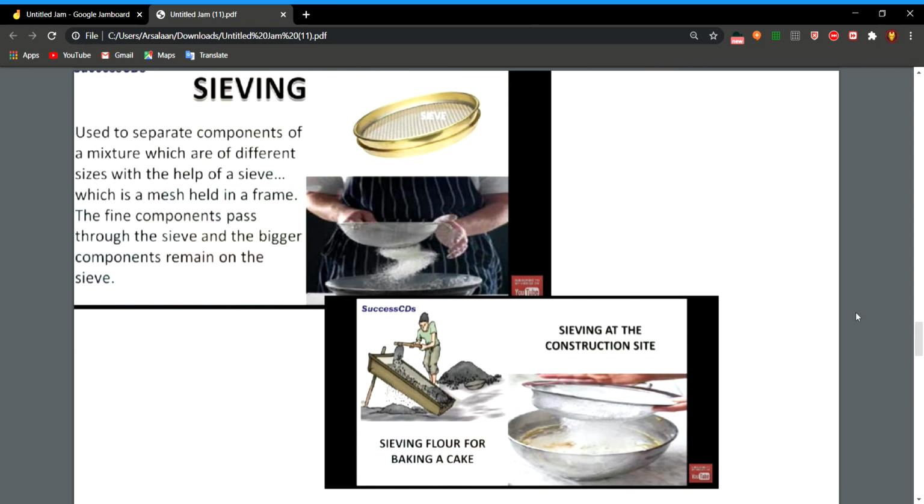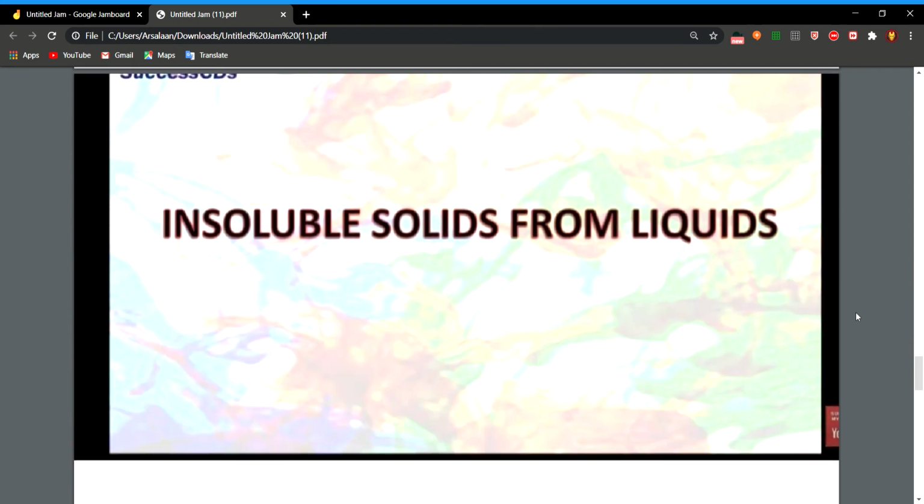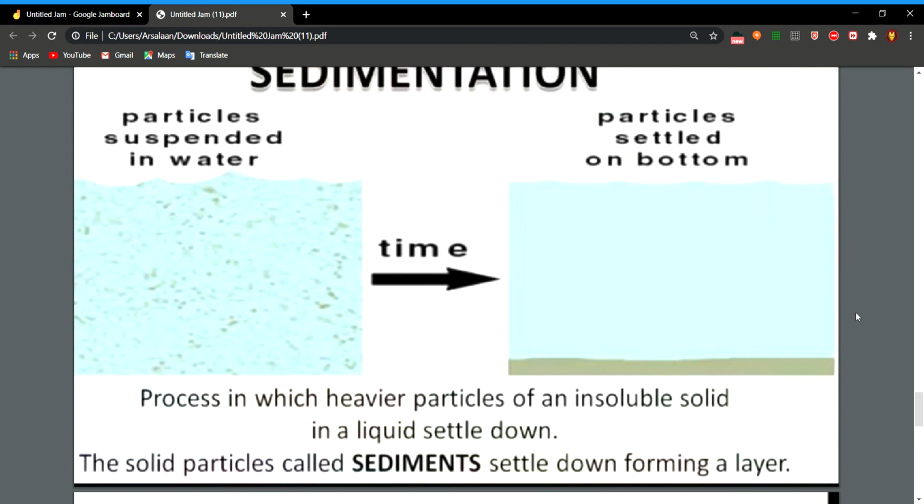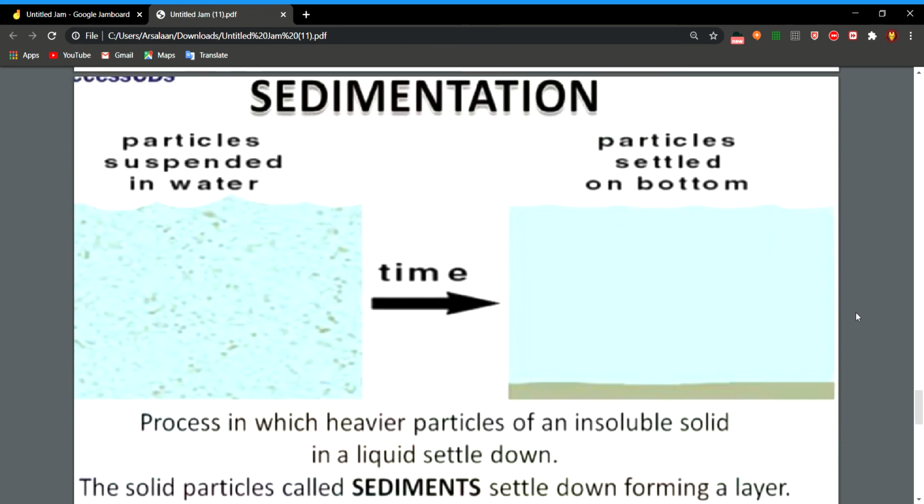Okay, now we will discuss separation of insoluble solids from liquids. What are soluble solids and what are insoluble solids? The solids which are dissolved in water are called soluble solids, and the solids which are not dissolved in water are called insoluble solids. Suppose you mix sugar in a glass of water, it is dissolved in water, so sugar is a soluble solid. If you dissolve salt in water, it mixes in water and you cannot separate out or identify the salt and water. So salt and sugar are soluble solids.